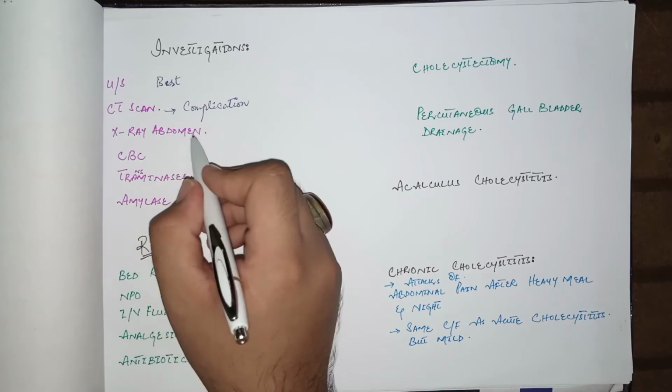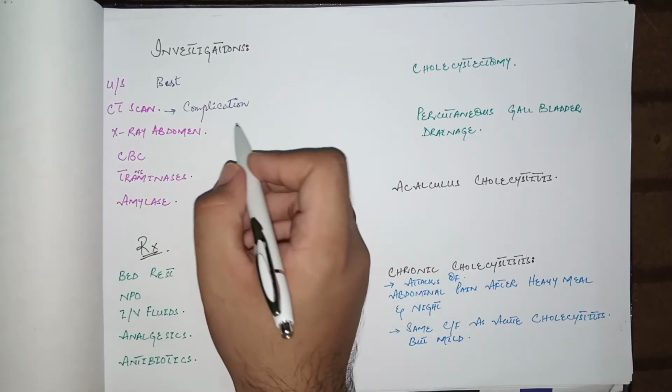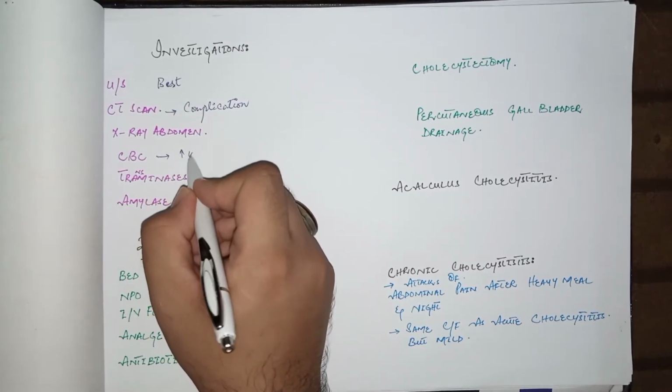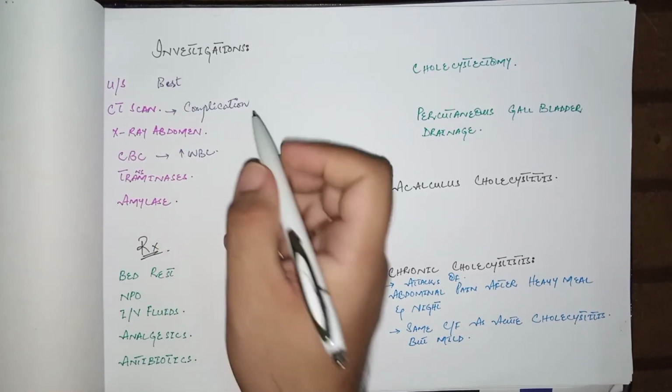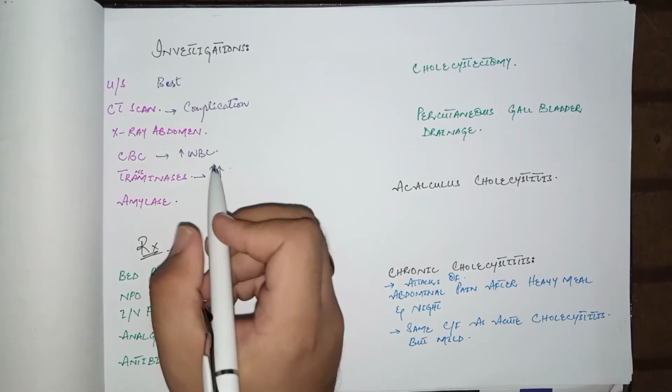X-ray abdomen is important to rule out radiopaque stones in the right upper quadrant region, that is in the gallbladder. And in the CBC there is increased WBC count or leukocytosis because of severe inflammation in the gallbladder, and transaminase levels are mildly elevated in acute cholecystitis.